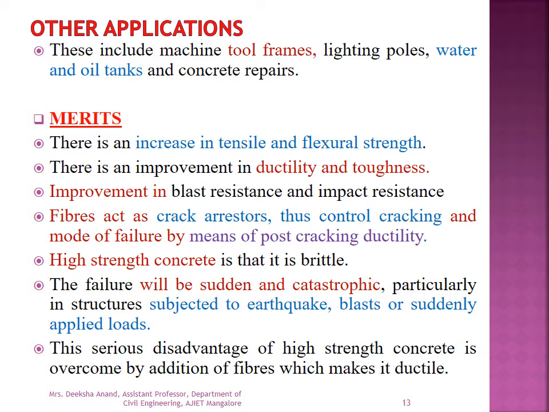One of the major drawbacks of high strength concrete is that it is brittle and the failure will be sudden and catastrophic, particularly in structures subjected to earthquake, blast or suddenly applied load. This serious disadvantage of high strength concrete is overcome by addition of fiber, which makes it ductile.